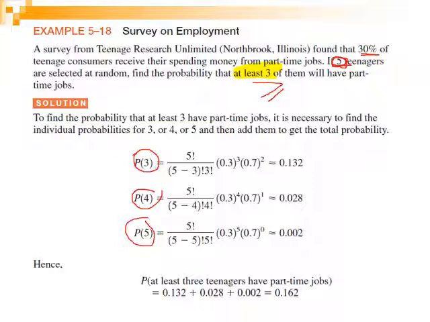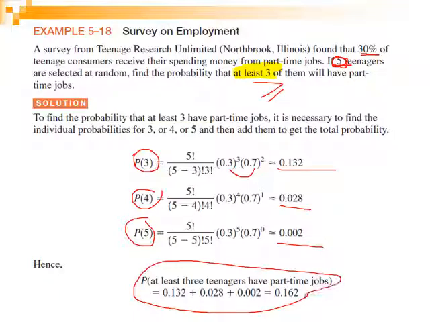We take the total sample size in factorial, n over n minus x multiplied by x factorial, with p equal to 0.3 and the complement q equal to 0.7, to the power 5 minus 3, equal to 2, substituting in the binomial distribution rule. We get the values in the 3 cases and add them all up, and hence we find the total value.